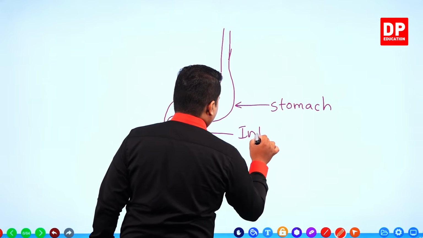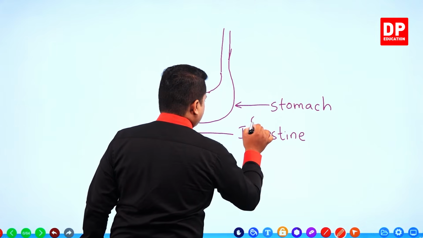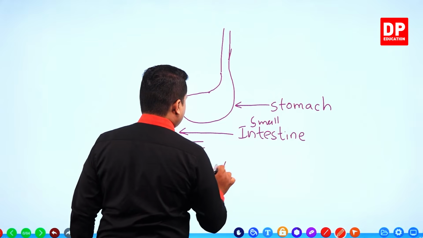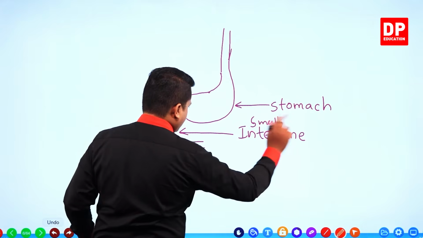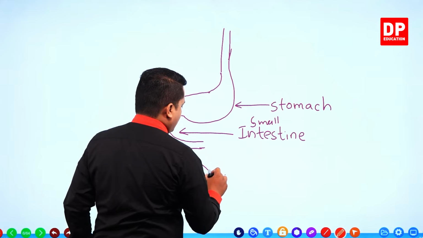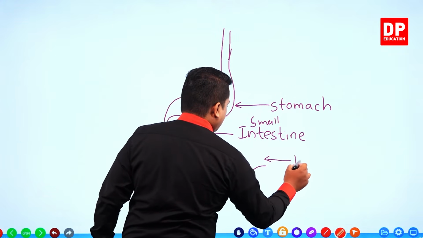Intestine. Especially I'll mention this part as the small intestine. After that it runs through like this, and there is the large intestine coming to here. I'm not going to draw that part. So this is the large intestine.